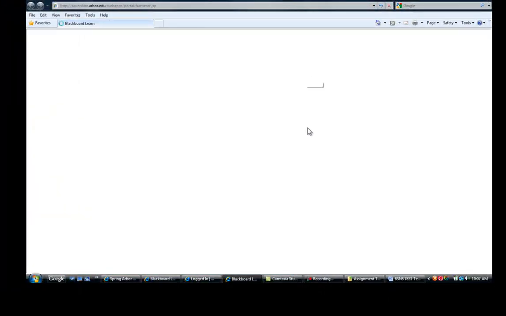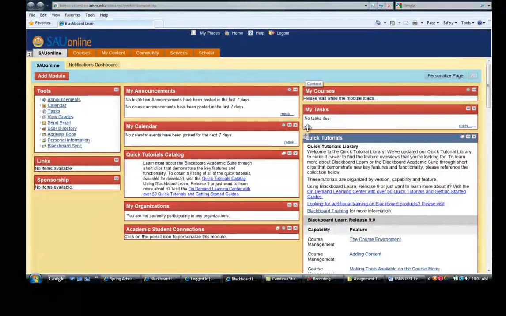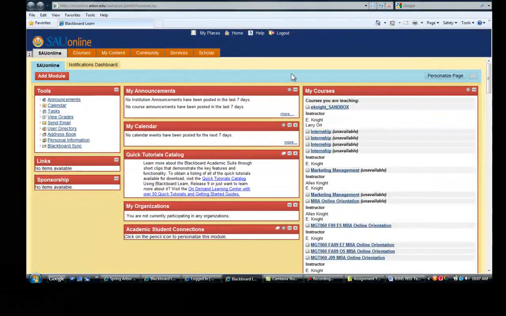Another window opens, and your main window for Blackboard or SAU Online will open. And notice there's some various tools over here on the left-hand side. There's an announcement window, there's your calendar, and there's also a quick tutorials catalog. I would recommend that if you have questions pertaining to how to operate and function in the Blackboard environment, you will find this tutorials catalog with its 50 tutorials a helpful center.